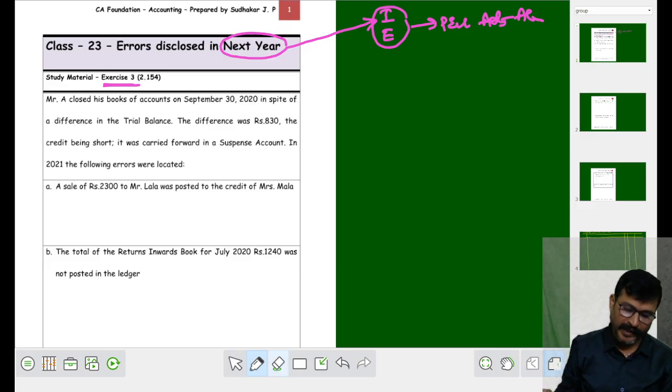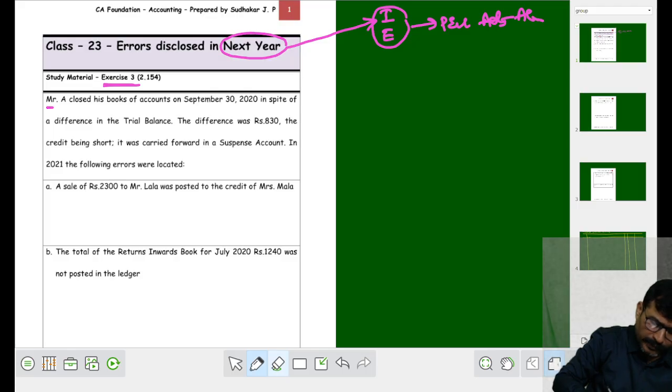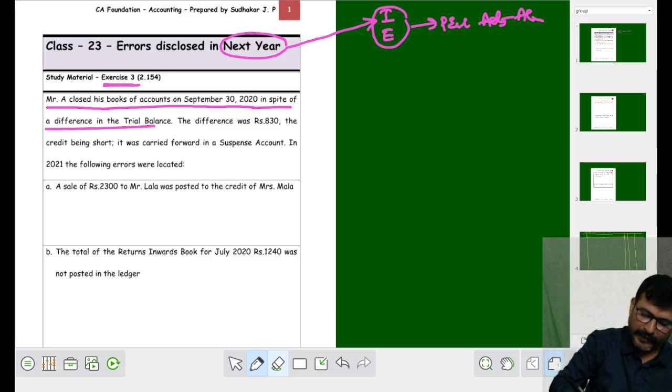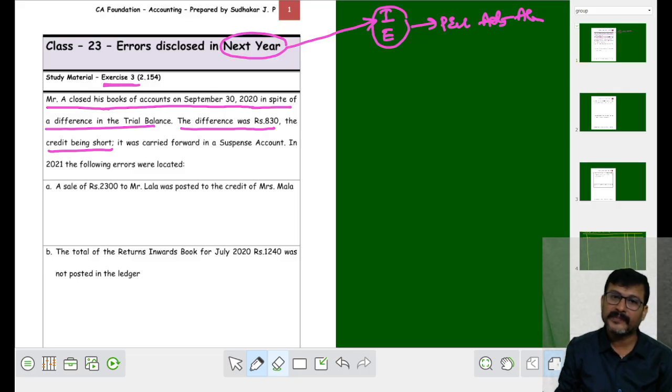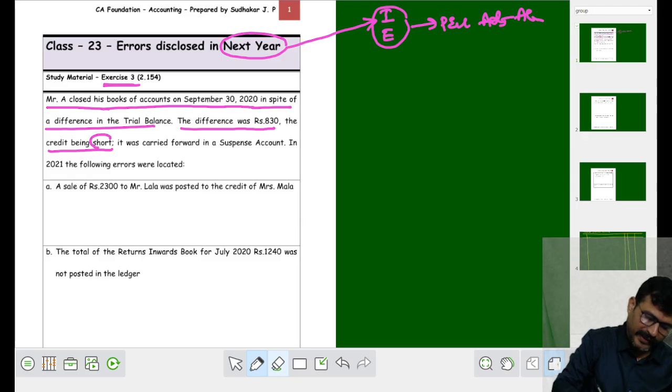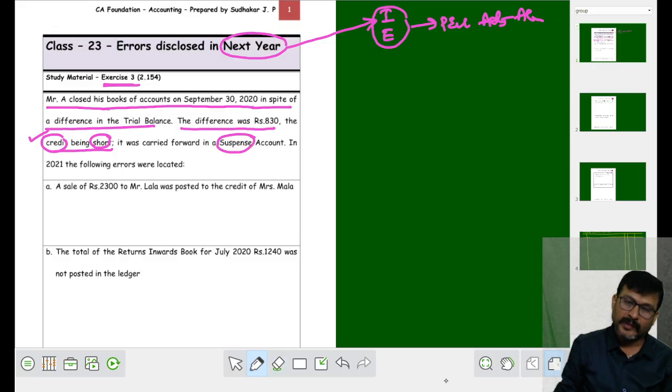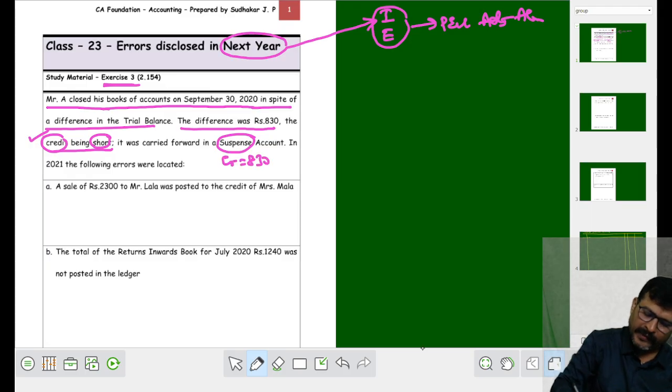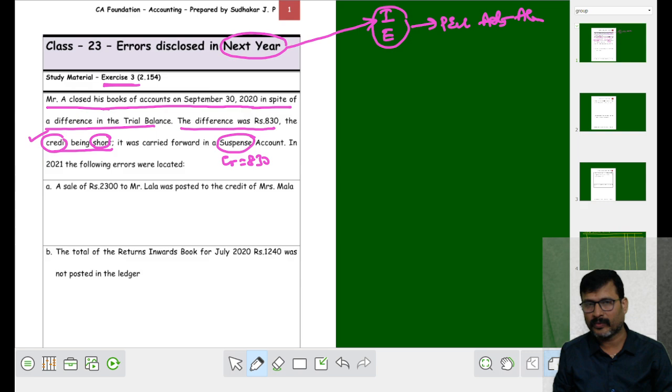Fine. See what happened here. Mr. A closed his books of accounts on 30th September. In spite of this, there is a difference in the trial balance of rupees 830, the credit being short. Short means credit side. For which account? Suspense account. So in suspense account, on what side do I have to take it? I have to take 830 on the credit side when I prepare a ledger, not right now. I won't prepare any suspense account or P&L adjustment account right now. I prepare them only after completion of the entire problem.